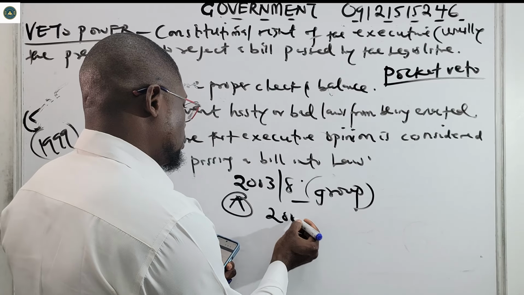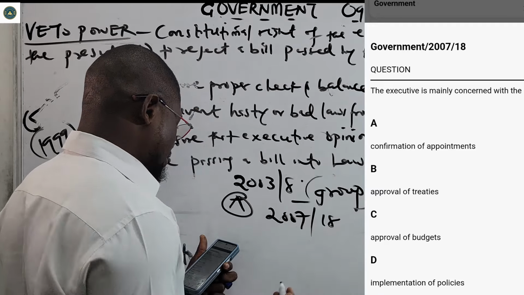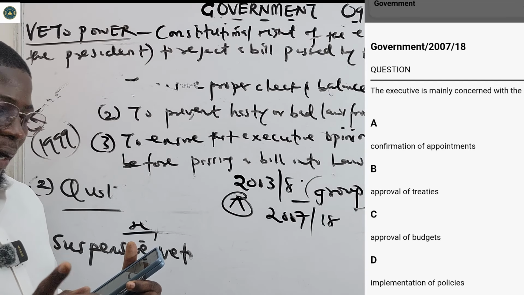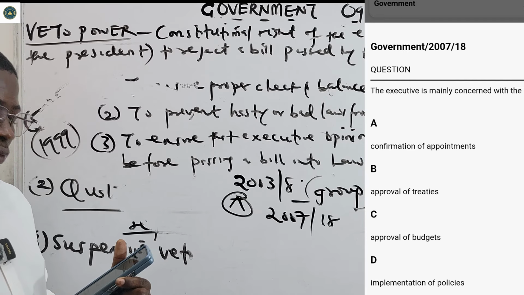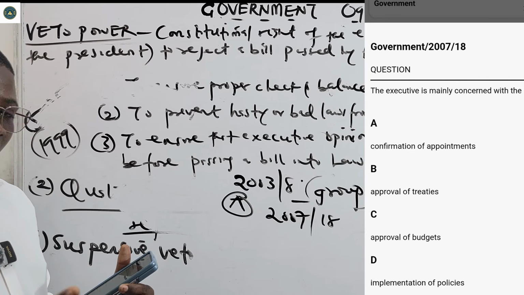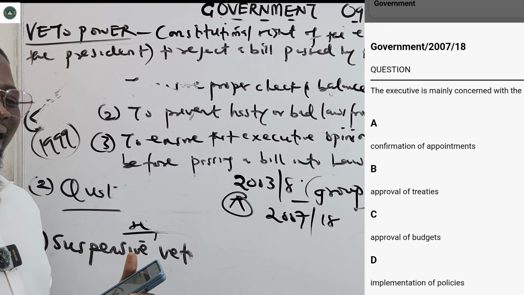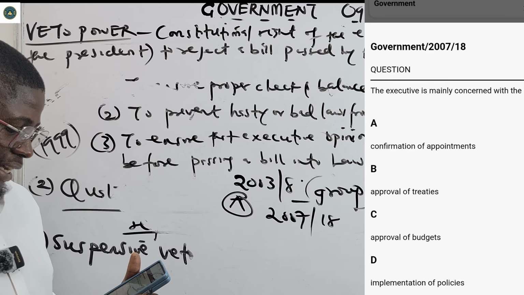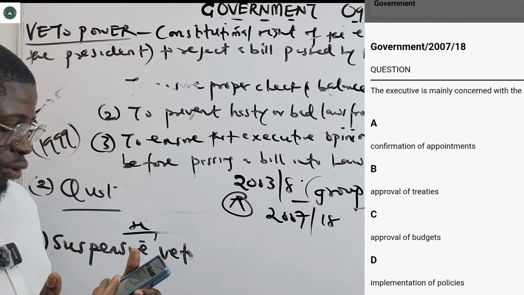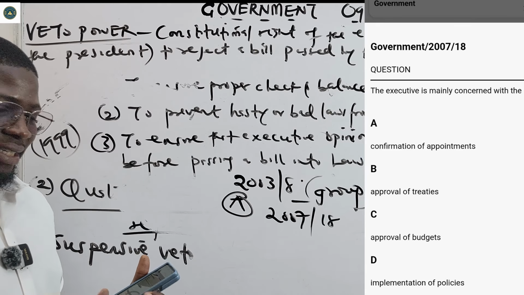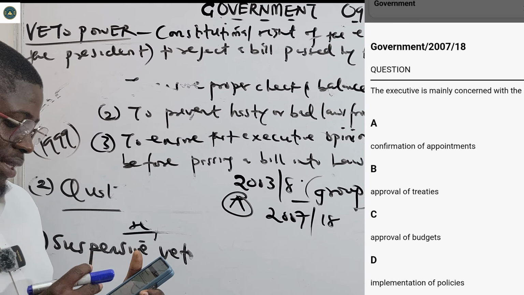2007, number 18 says the executive is mainly concerned with A, confirmation of appointments, B, approval of treaties, C, approval of budget, D, implementation of policies. The most important function is enforcing and implementing policies. They do other functions, but implementation of policies is more important than the others.